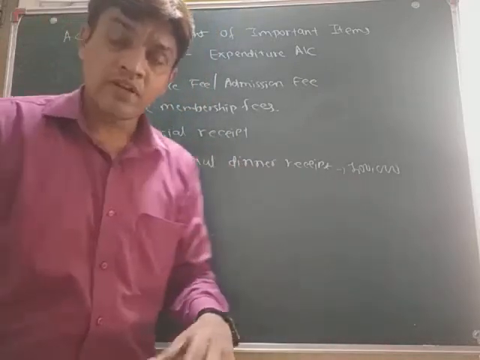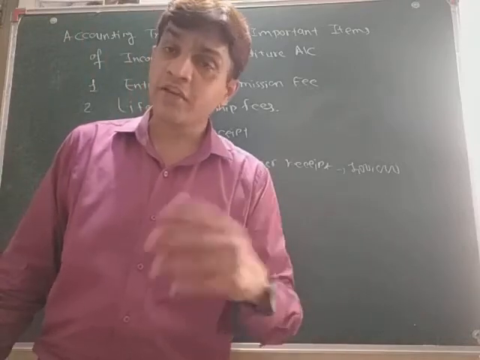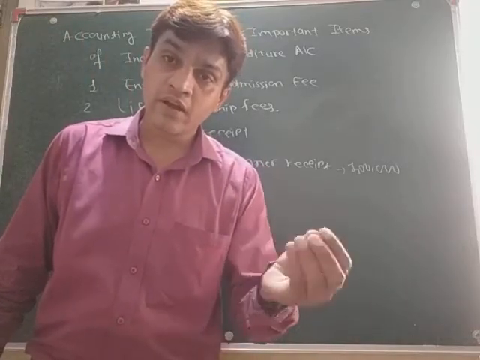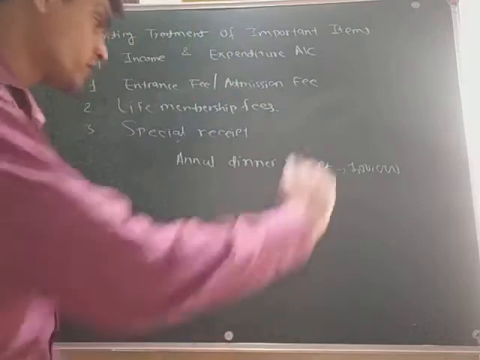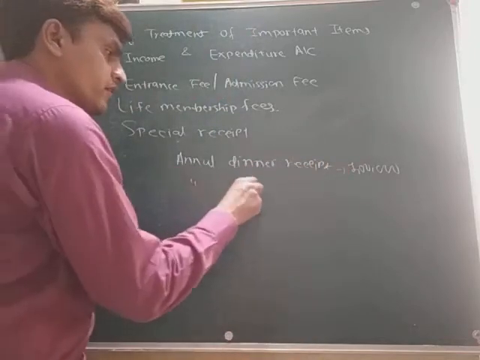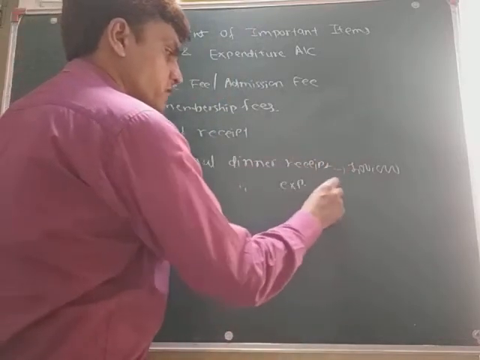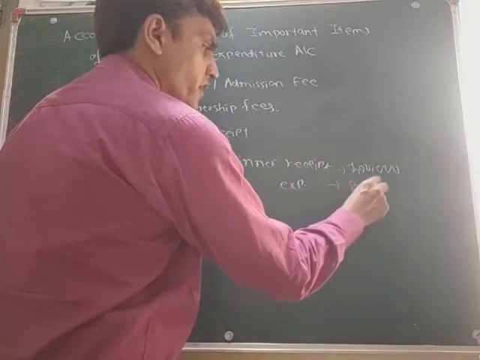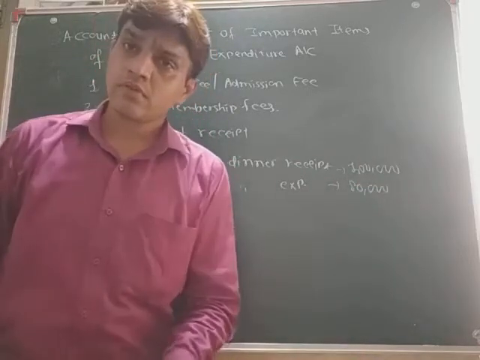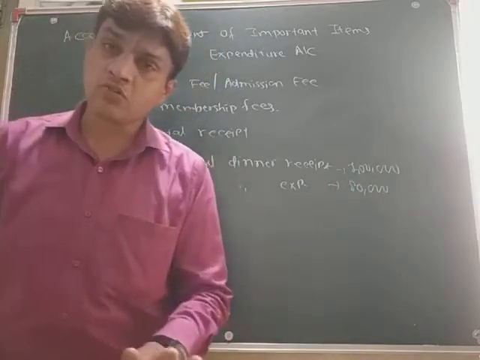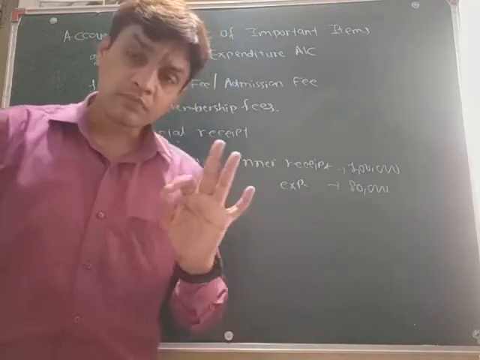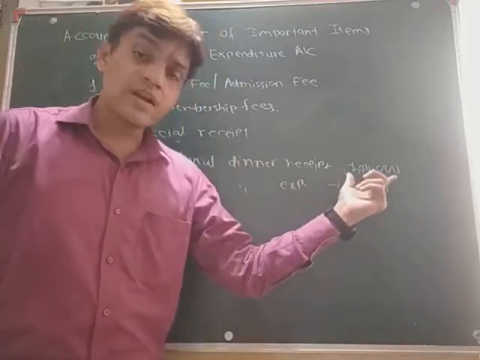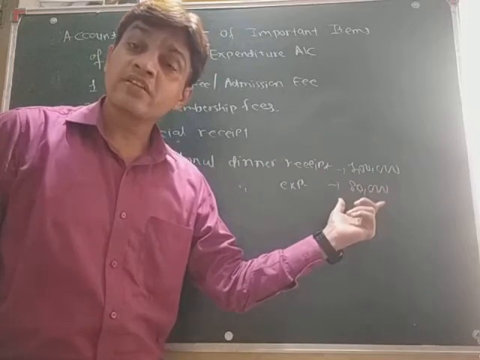Now if there is a party, then there would be expenditure also. खाने का खर्चा तो होगा ना. So that is an expenditure. So annual dinner expenditure, suppose it is 80,000. कुल मिला के 80,000 का खर्चा हुआ. Now see, 1 lakh is receipt, 80,000 is expenditure.